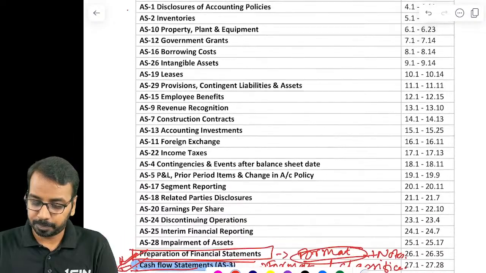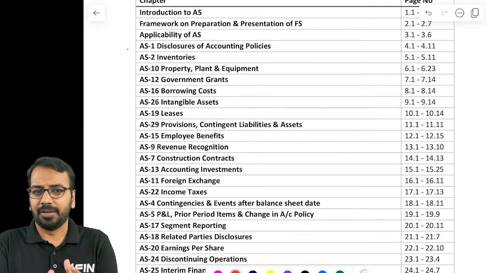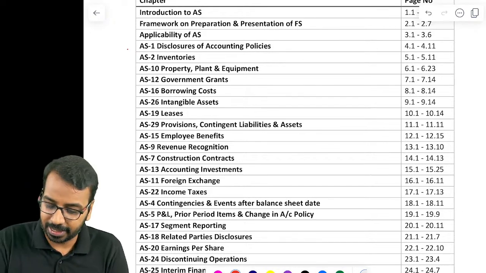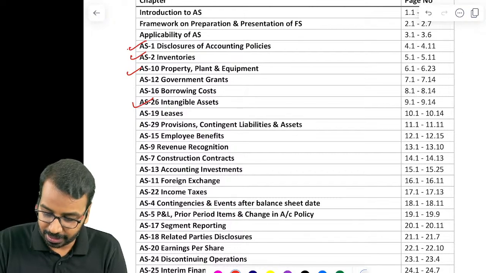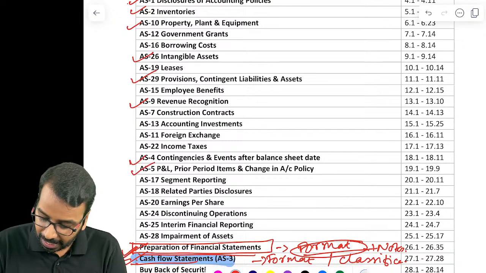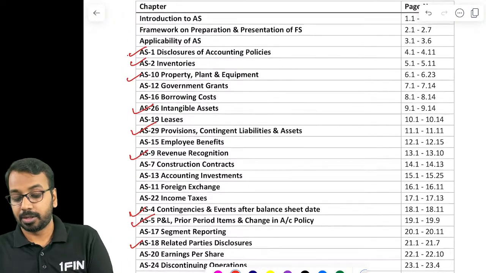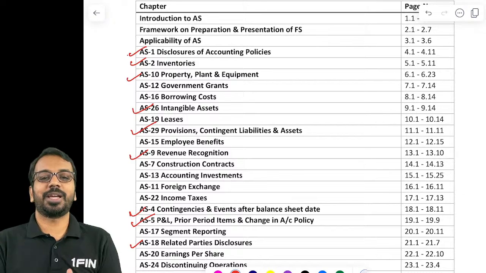In day 2, take the simpler standards, because day 1 has been very heavy. Day 2, take the simpler standards like AS1, AS2, AS10, it's a simple standard. AS26 is a simple standard. AS29, AS9, right? Then comes AS4, AS5, and if possible, if you have time, complete AS18. These are the simple standards. But when these standards are tested in the examination, you can score good marks.